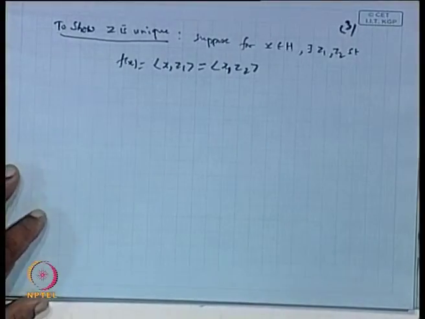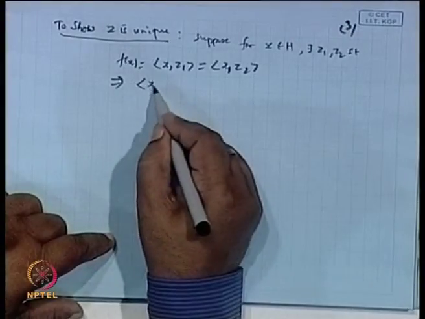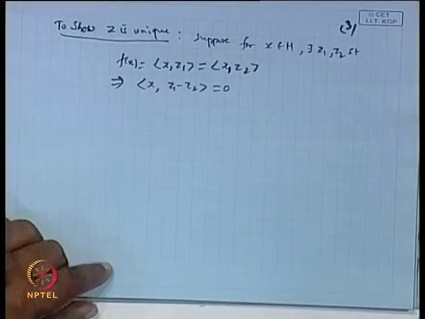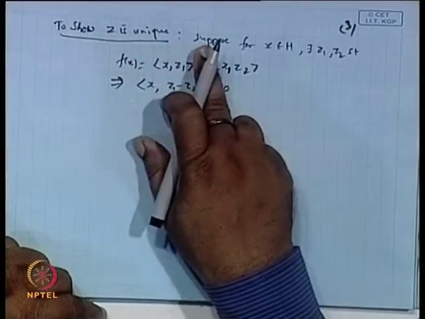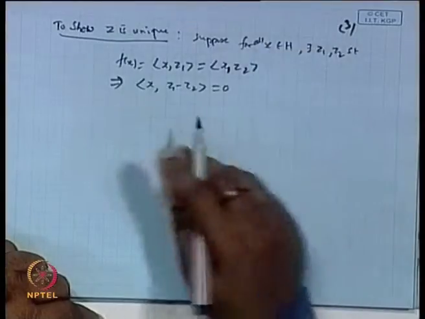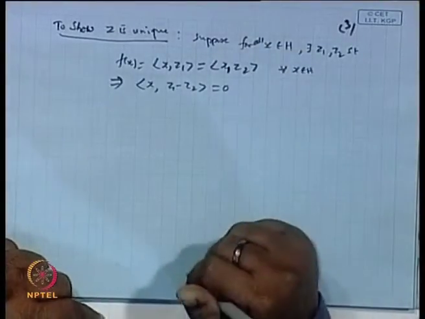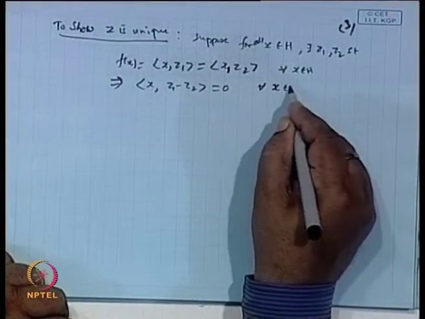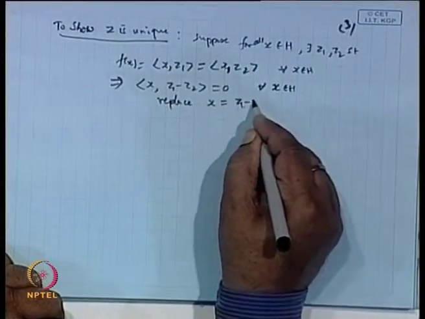Agreed? Now, this can be written as the inner product of x and z1 minus z2 equal to 0. And this representation we want for all x, so this is true for all x. So let us replace x by z1 minus z2.